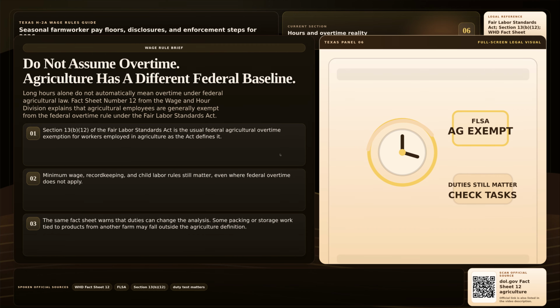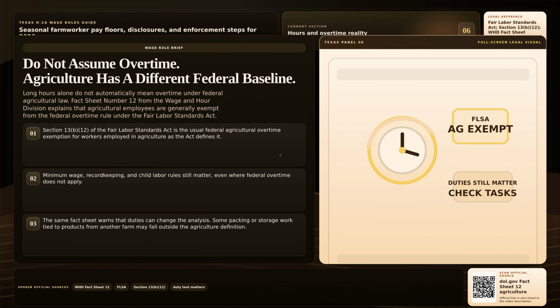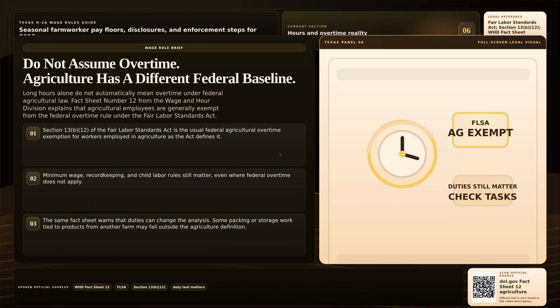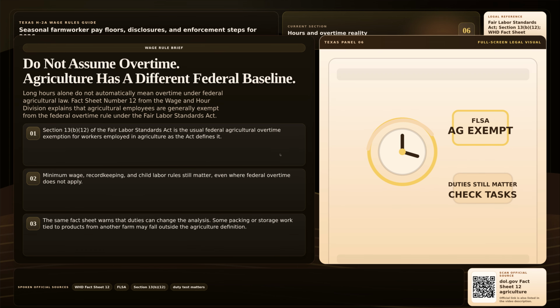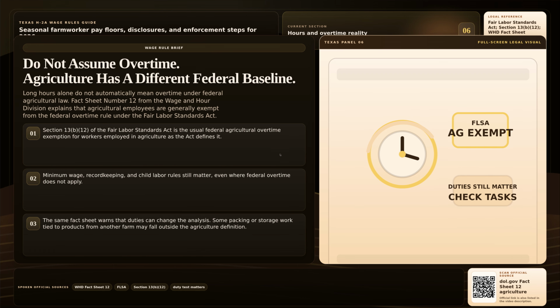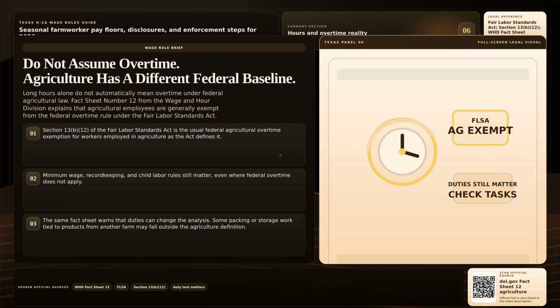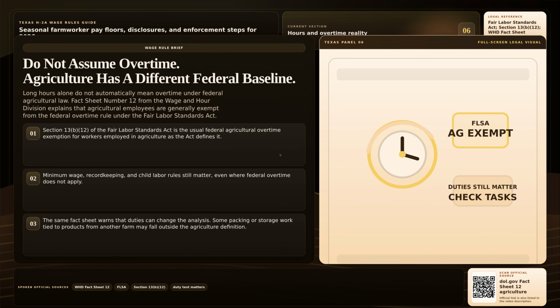The contract protects wages in other ways too. On the official H-2A overview page at dol.gov, the department says workers must be guaranteed employment for a total number of hours equal to at least 75% of the work period stated in the contract. Title 20, Code of Federal Regulations, Section 655.122 also covers transportation and subsistence costs.